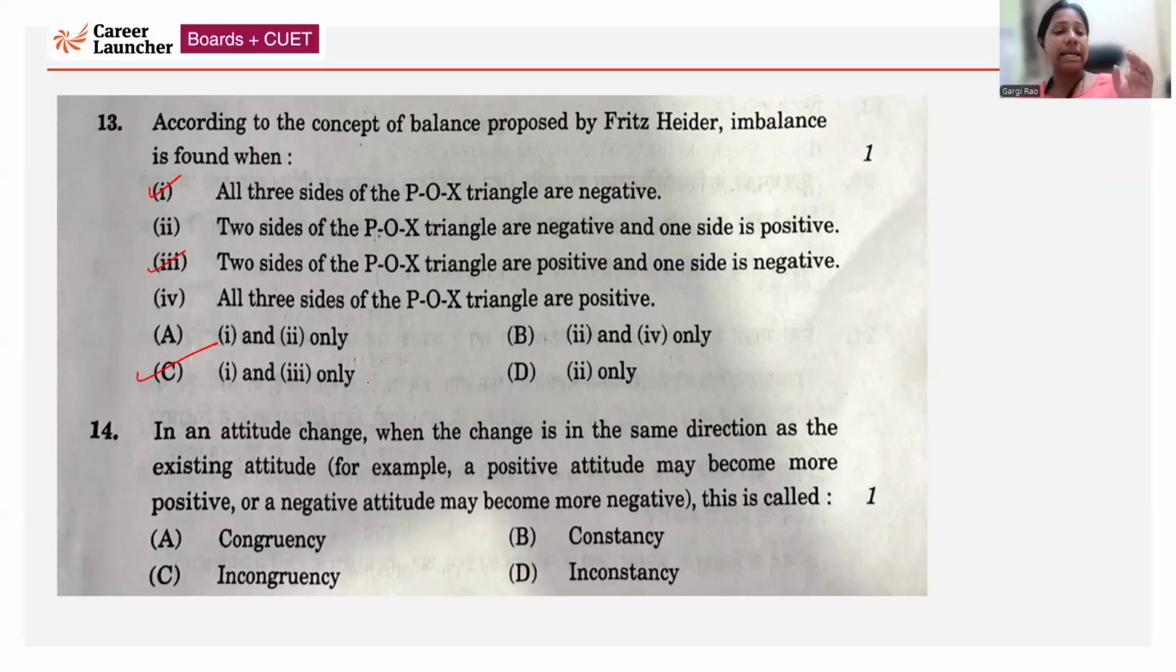Question 14. In an attitude change, when the change is in the same direction as the existing attitude, for example, a positive attitude may become more positive or a negative attitude may become more negative, so in the same direction, the correct answer is congruency. So we're done with your MCQs.